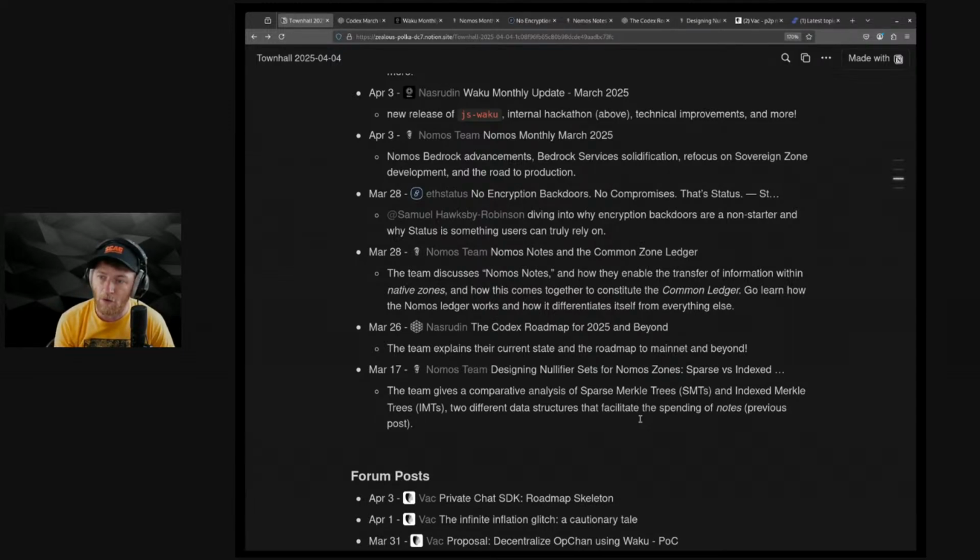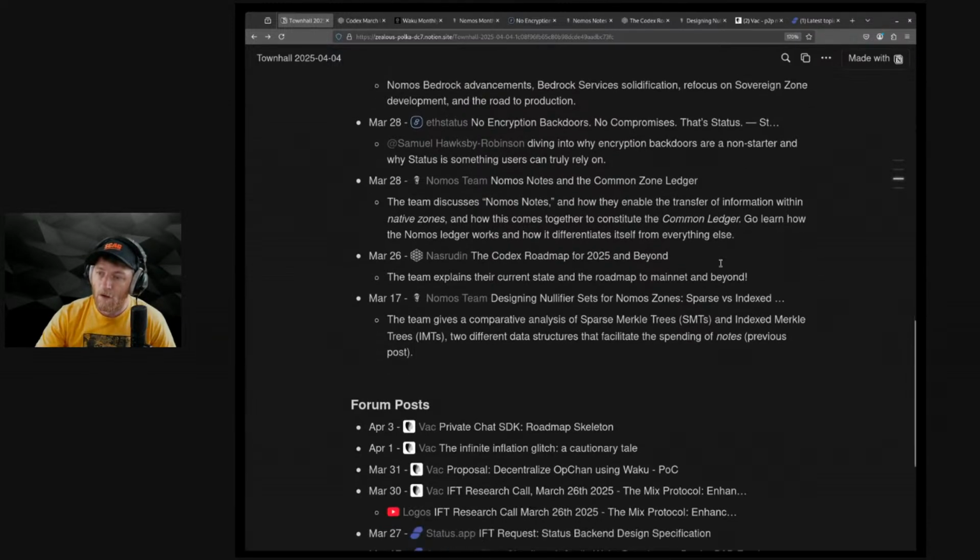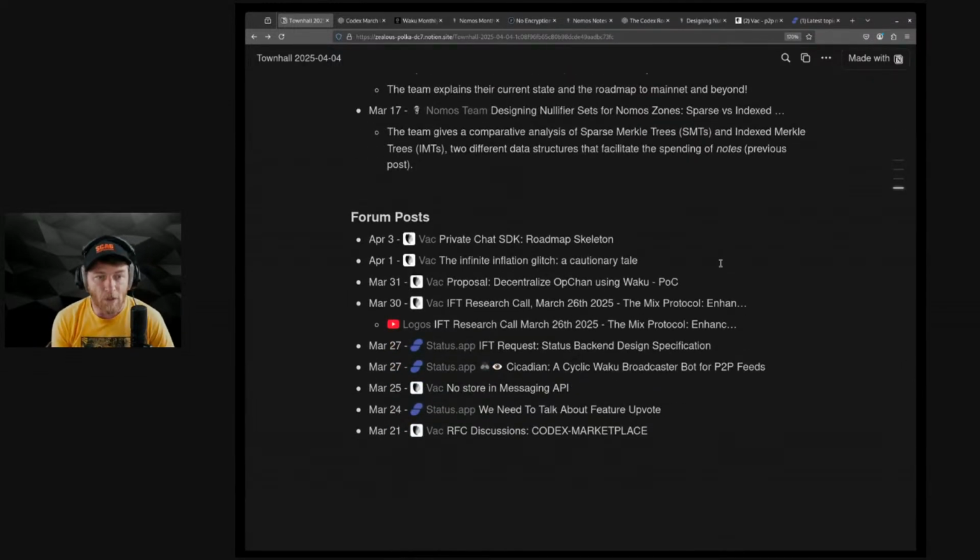Codex has one around the roadmap that discusses where they are today and their plans to get to mainnet, and what you can expect and how to participate and join and get ready. And additionally, we have a number of forum posts. So not only do we do blog posts, we do a bunch of forum posts across, for now at least, the VAC forum and the Status Discuss.